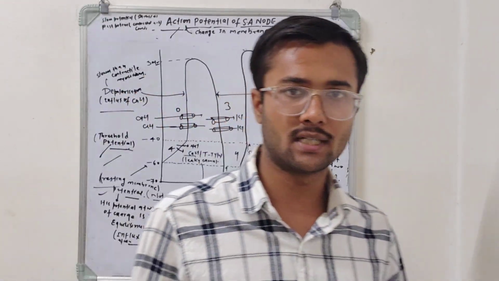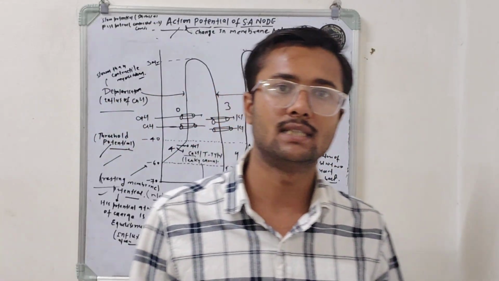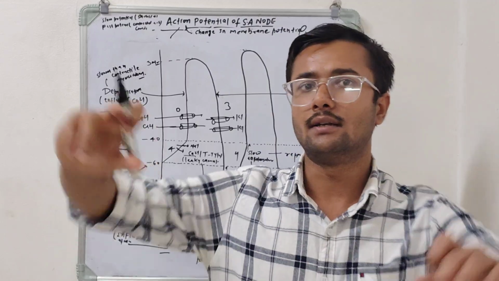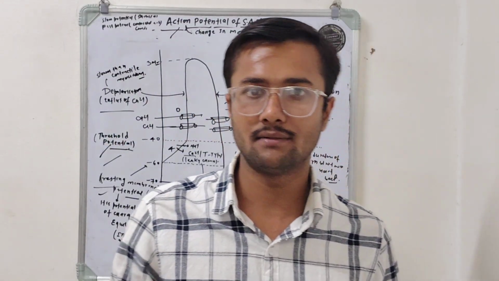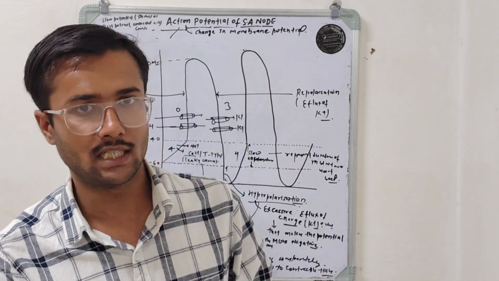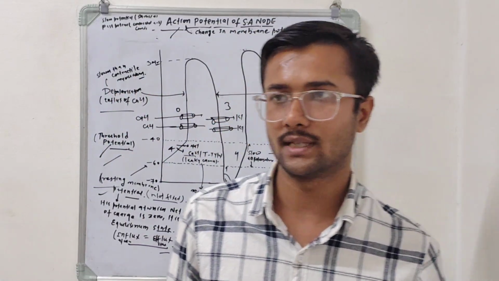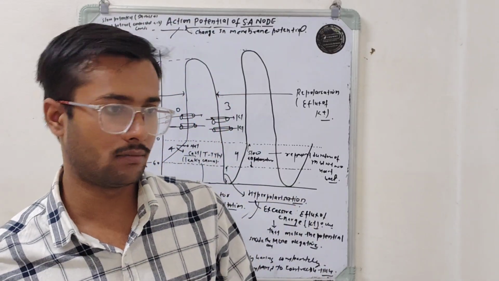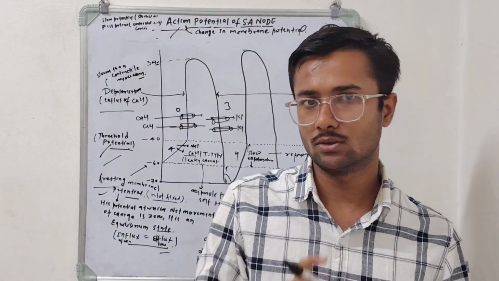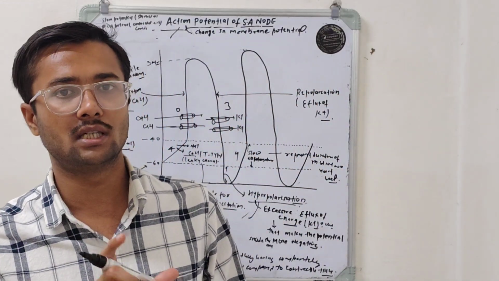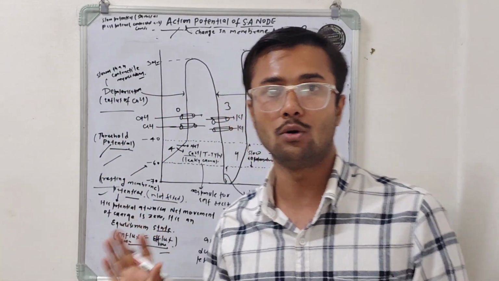This slow and fast potential is not related to the action potential itself. It depends upon the depolarization. When the depolarization is fast, we call it a fast potential, and when the depolarization is slow, it is called a slow potential. In case of the SA node and the AV node, the depolarization is slow. That's why they are considered under slow potentials.